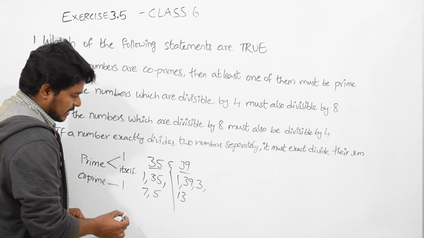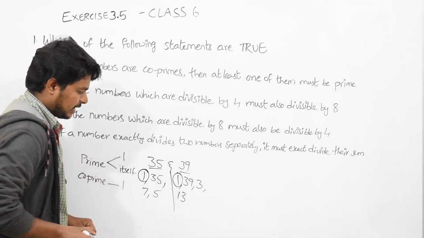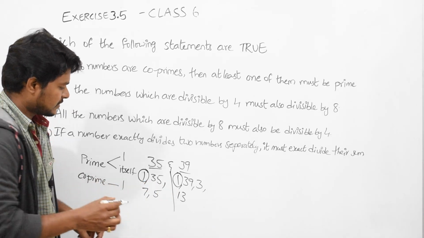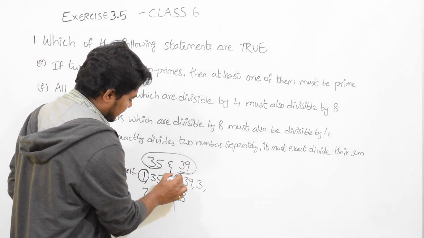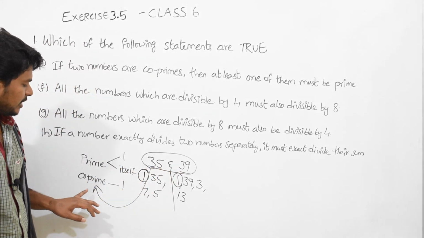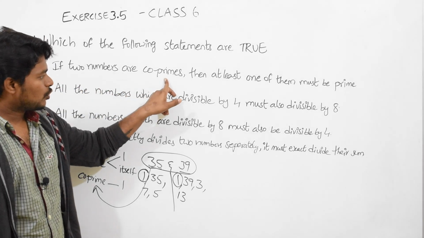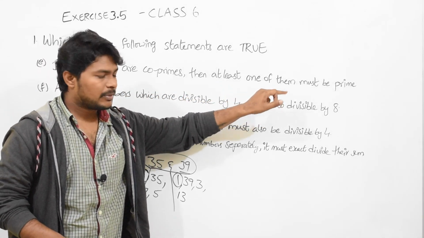Now if you observe here, only 1 is a common factor, that is why 35 and 39 are said to be co-primes. But in this statement they are telling, if two numbers are co-primes, then at least one of them must be prime.